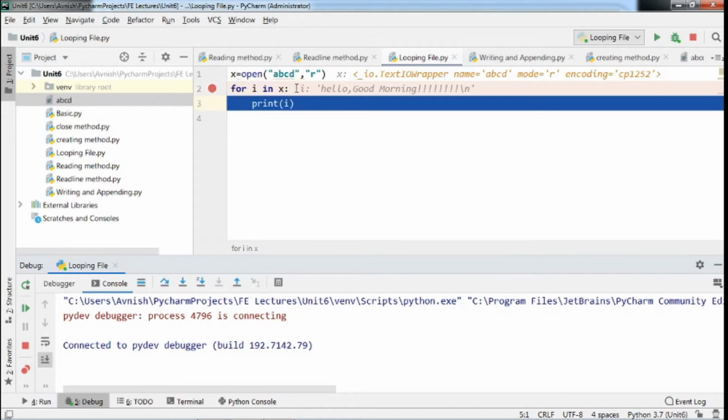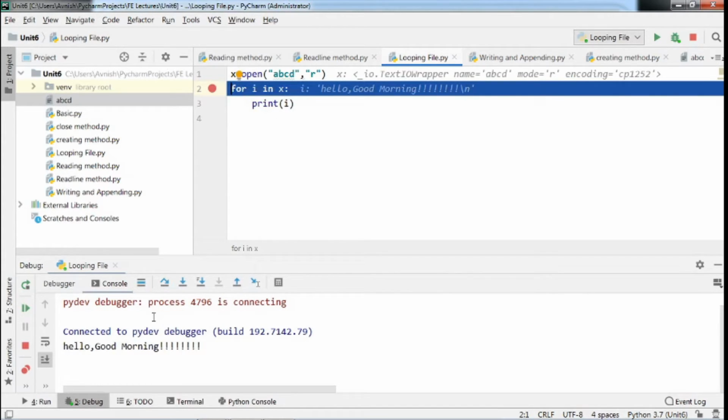See, this is the first iteration of your iterating variable I. In that variable, the value of I is now hello, good morning. That means it is the first line in your file ABCD, and this is the first iteration of variable I. In the next step, it will print that hello, good morning, and this for loop will iterate for the next value.